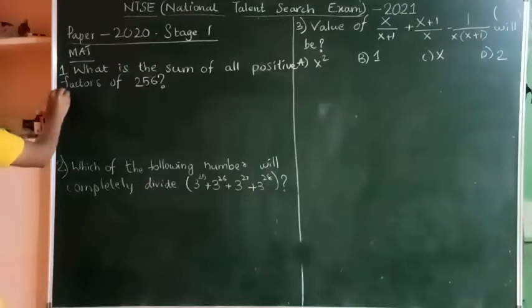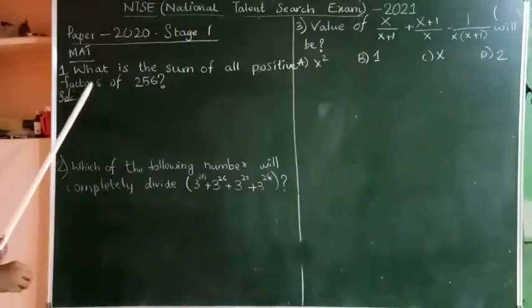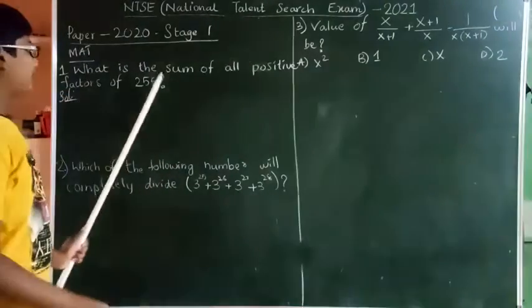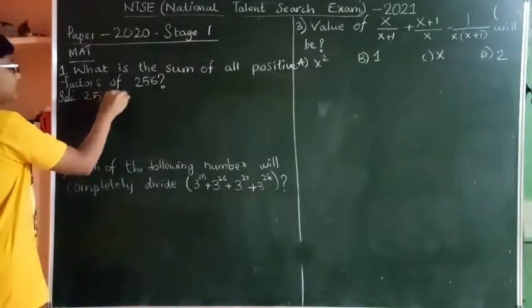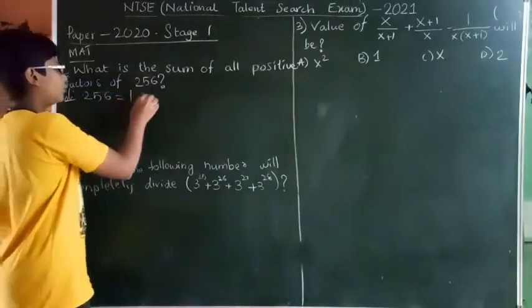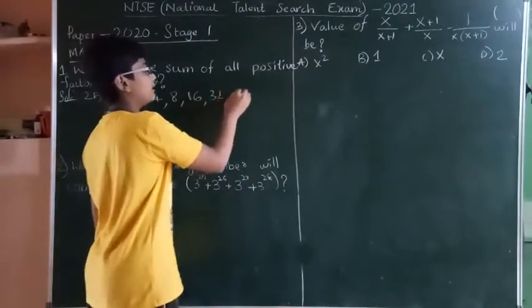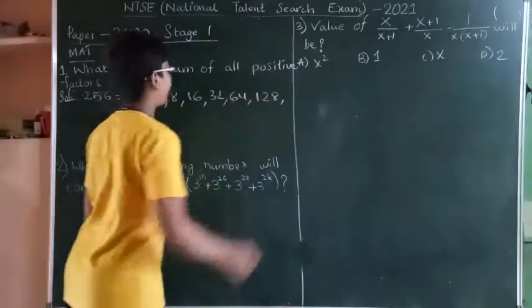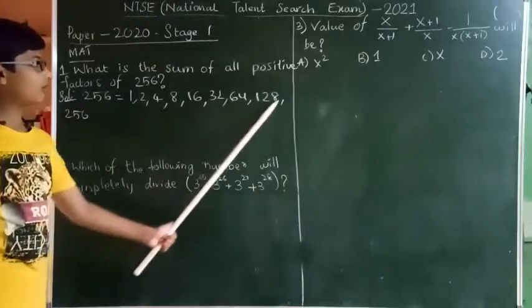First question: what is the sum of all positive factors of 256? First, let's find the factors of 256. Factors of 256 will be 1, 2, 4, 8, 16, 32, 64, 128 and 256. Then add all of these.